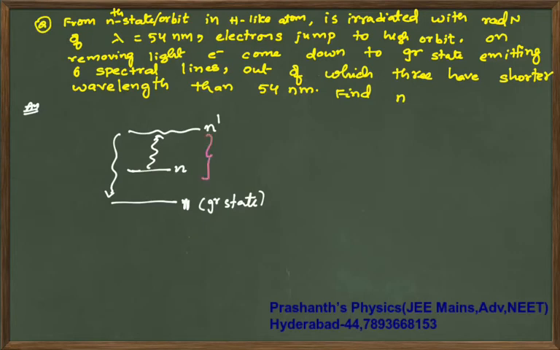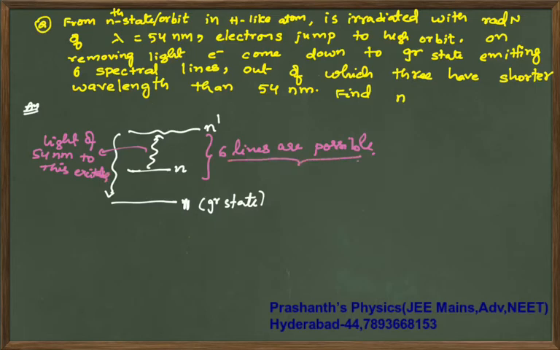You are giving light of 54 nanometers to this excitation. While coming down, 6 lines are possible, out of which 3 have wavelength shorter than 54.